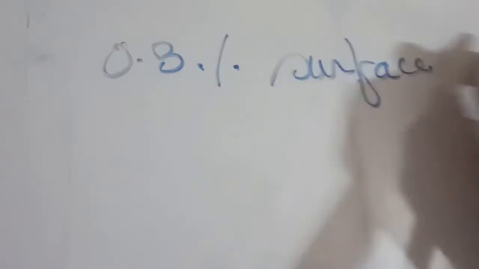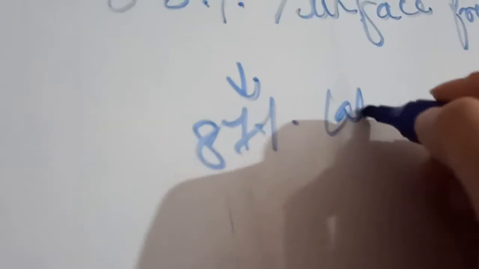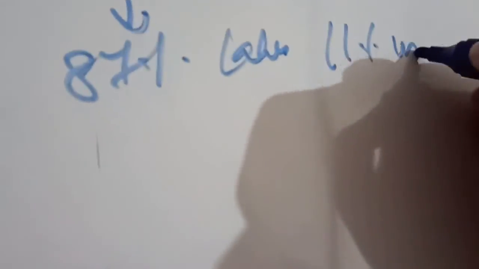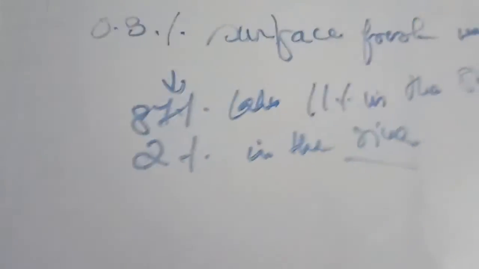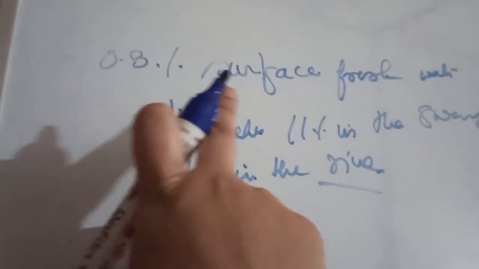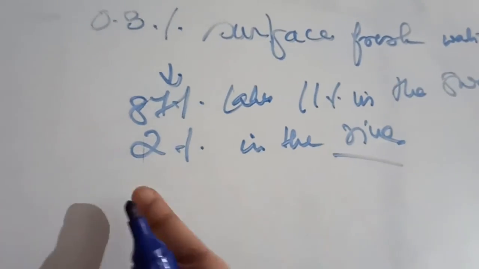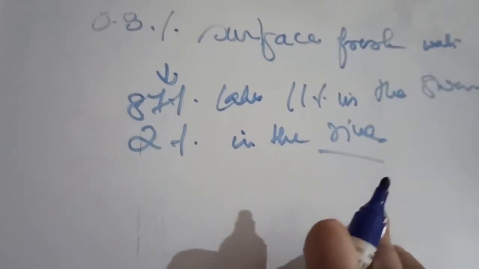Out of the 0.3% of liquid water, the water which we can see on the surface is called surface fresh water. Among all the sources of surface water, 87% is found in lakes, 11% in swamps, and only 2% in rivers.